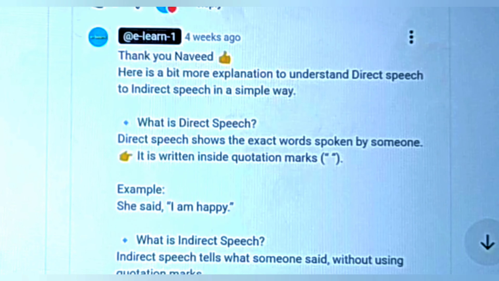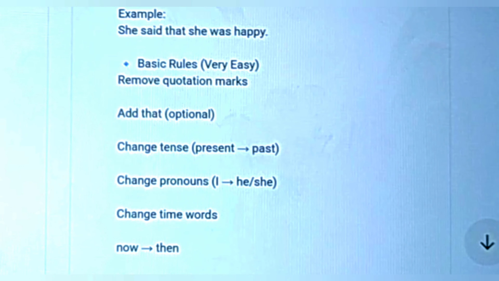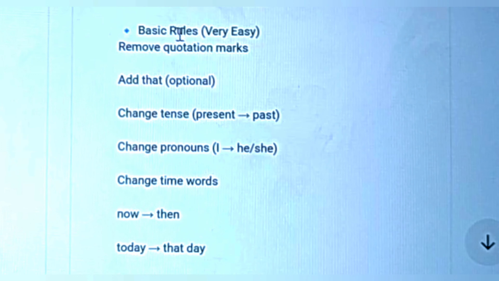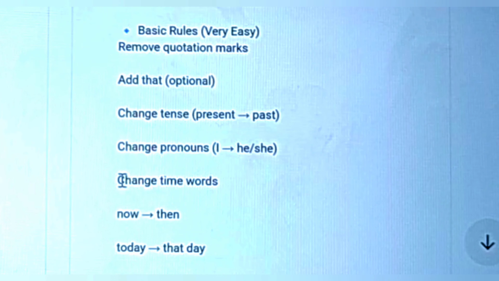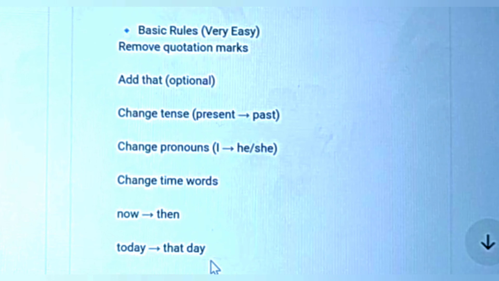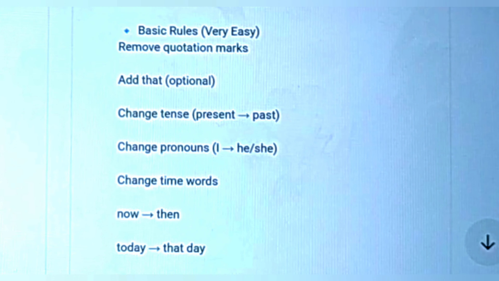And what is the basic rule? Very easy. First, remove the quotation mark. Second, add "that," then change the tense, then change pronouns, then change the time word. Now changes to then, today changes to that day, and tomorrow changes to the next day.